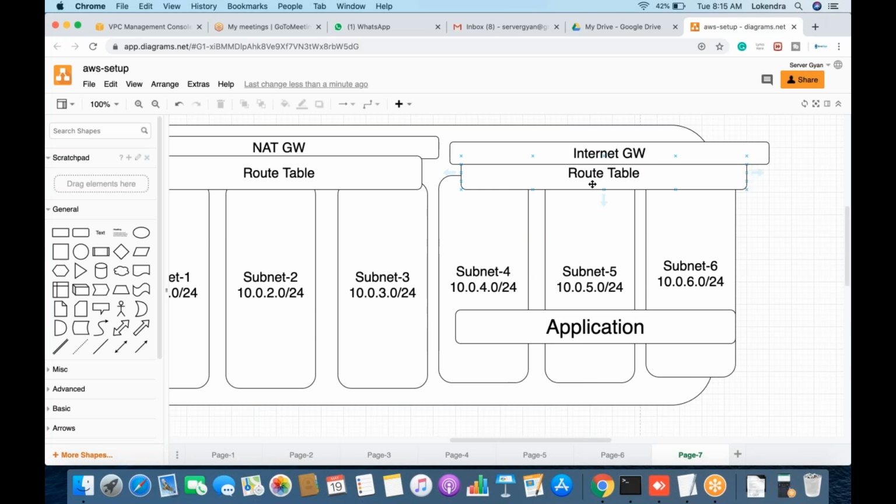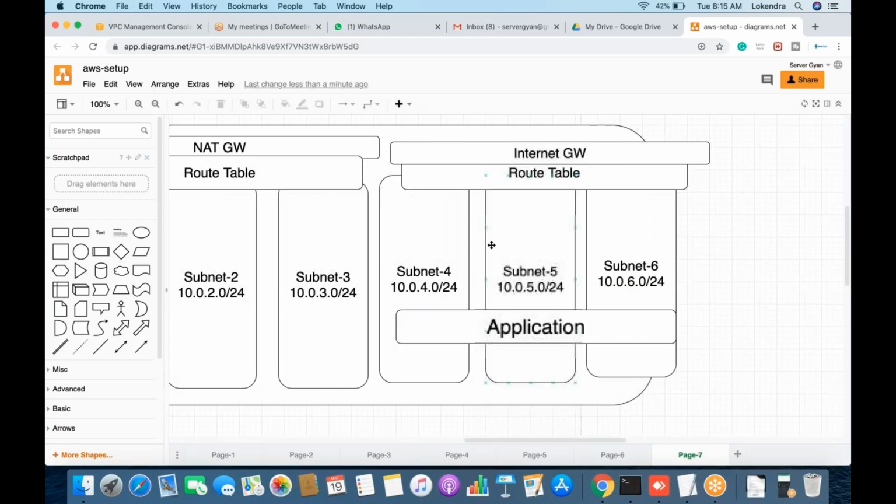The route table is the main decision making point which helps you identify whether the particular subnets you are working with are in the public or in the private zone. These are public subnets, and these are private subnets. Fine. Now this is one way. Second thing,